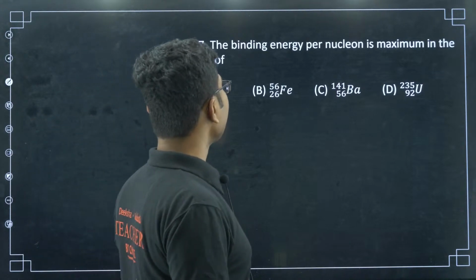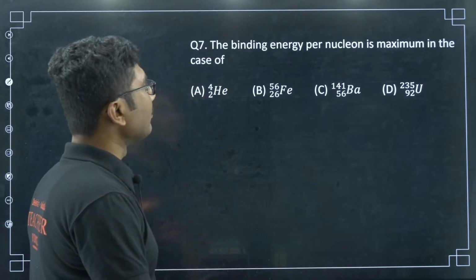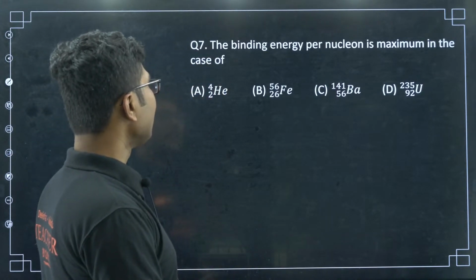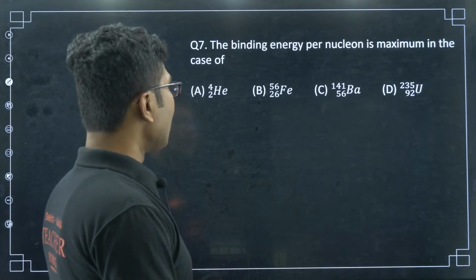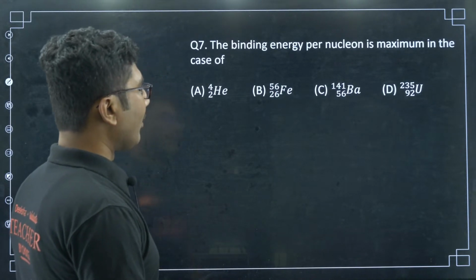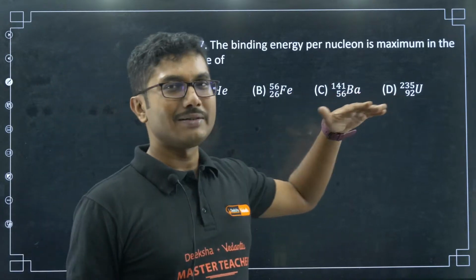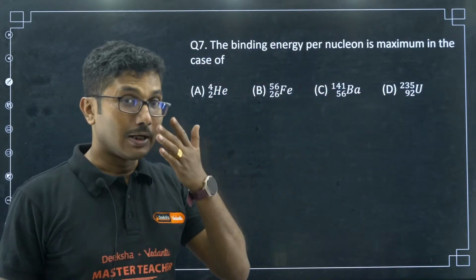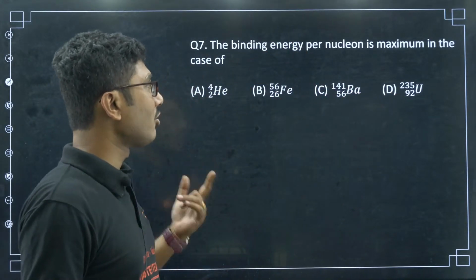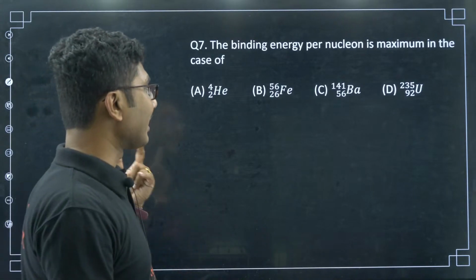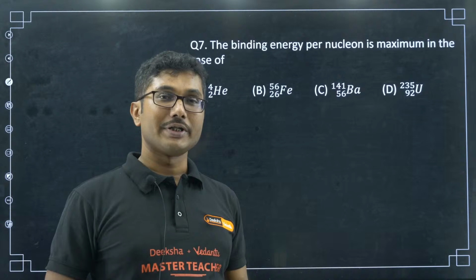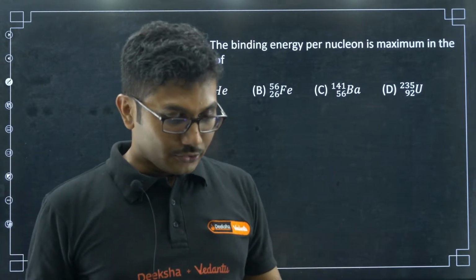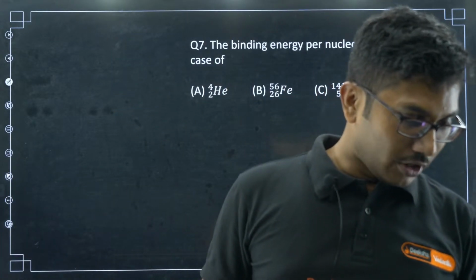Now, question number 7, the binding energy per nucleon is maximum in the case of which one? While doing the class in my long MCQ marathon series, I answered this wrongly, so I want to correct that. It was at the last phase of the series, it was going very long, so I wrongly answered this question.